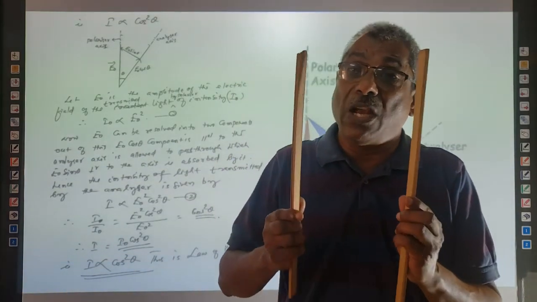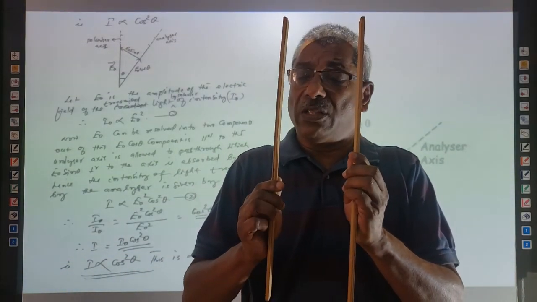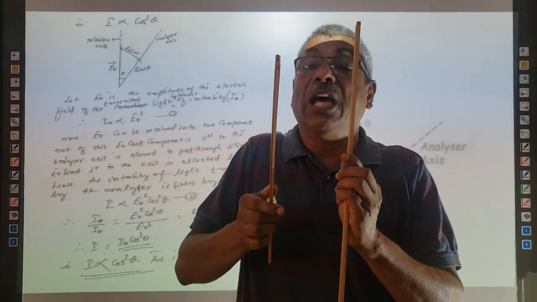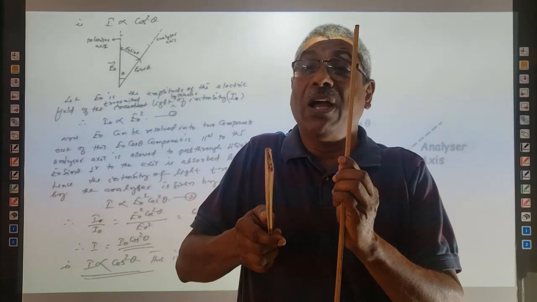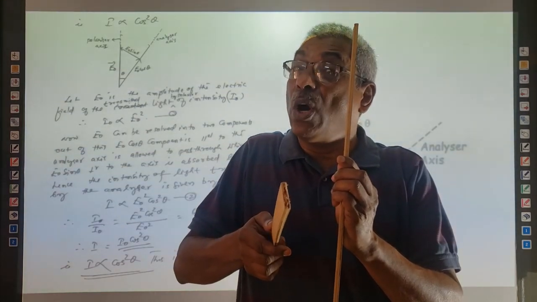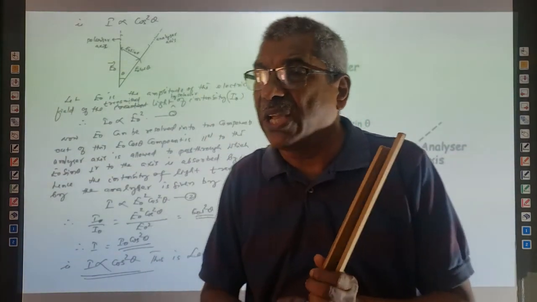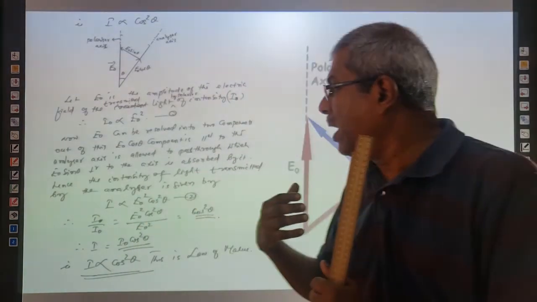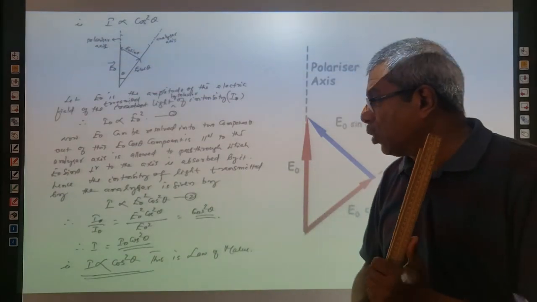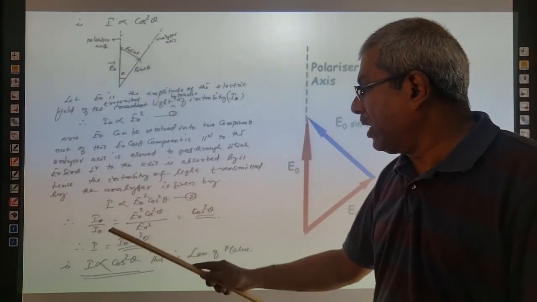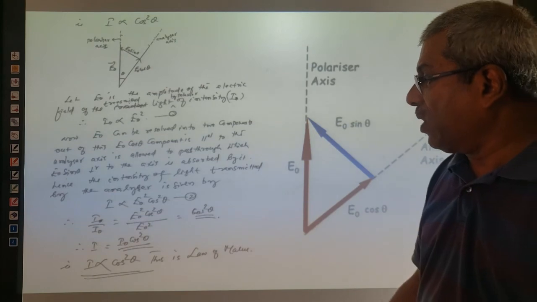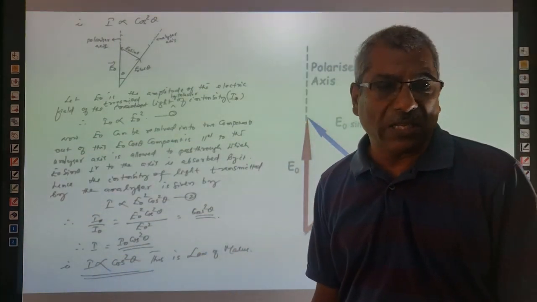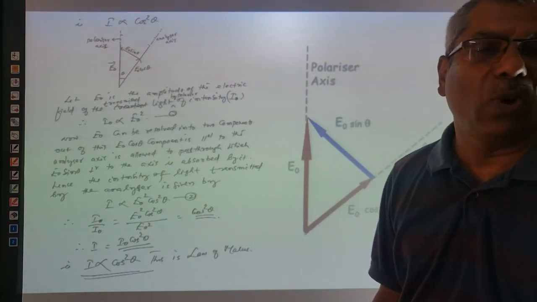When the angle goes on increasing, there will be a change in the value of intensity, but it will never go to 0. So this is the case of partially polarized light. Light can be completely plane polarized and also light can be partially polarized. So this is Malus's law. It is very important: I is equal to I0 cos square theta. What is theta? Theta is the angle between the analyzer axis and the polarizer axis.